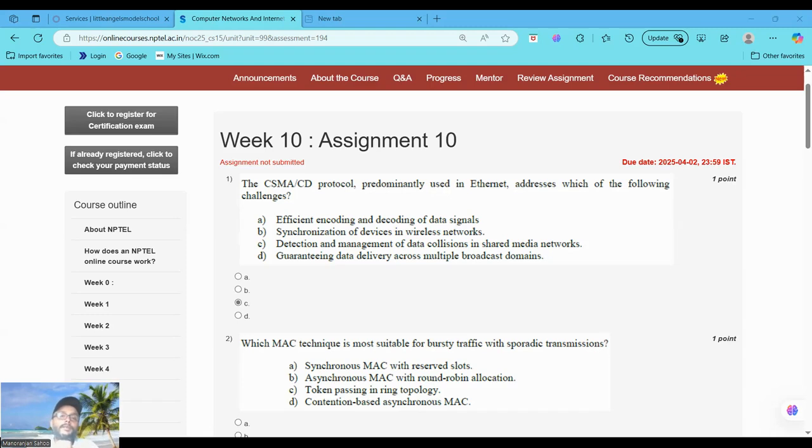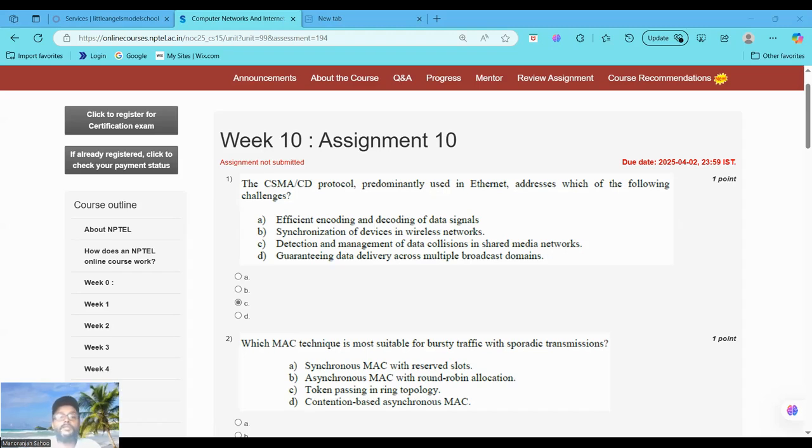random backoff period. So option A is incorrect because encoding and decoding is handled at the physical layer, not by CSMA/CD. Option B is also incorrect because CSMA/CD is for wired Ethernet, not wireless networks.